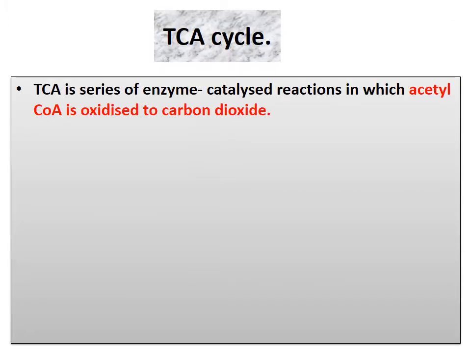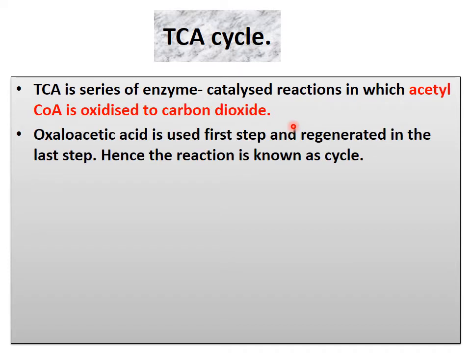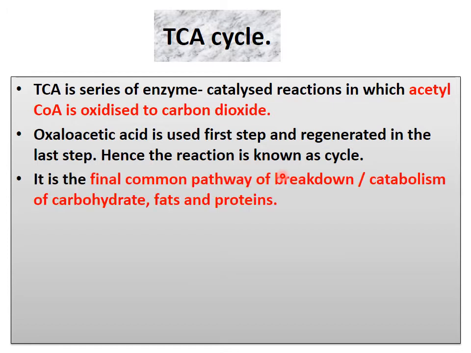Now the TCA cycle is a series of enzyme catalyzed reactions in which acetyl coenzyme A is oxidized to CO2. Here two molecules of CO2 are produced and the acetyl molecule is oxidized, and again oxaloacetate is regenerated. So oxaloacetic acid, which is the first step, is regenerated after this. That's why it is known as a cycle.